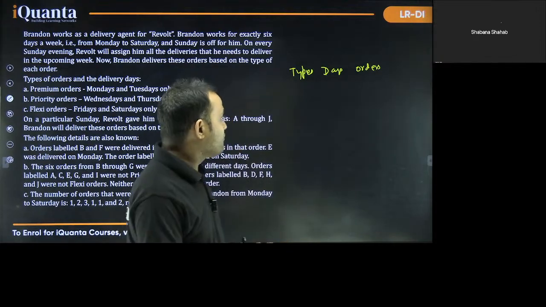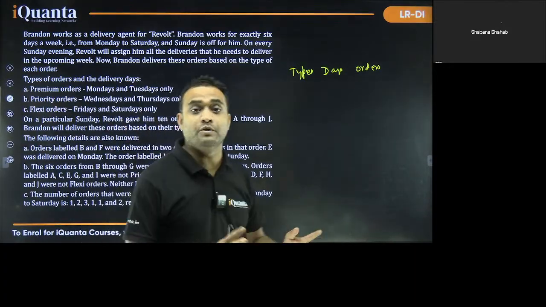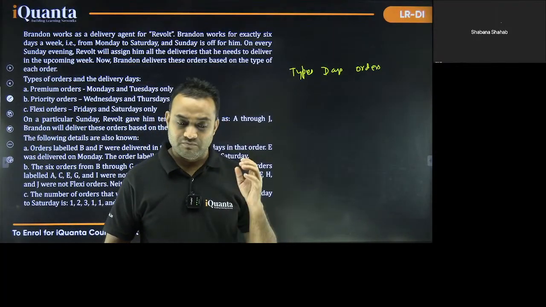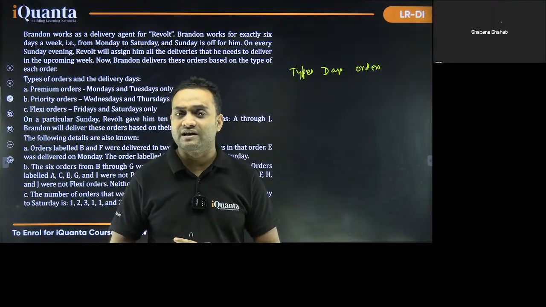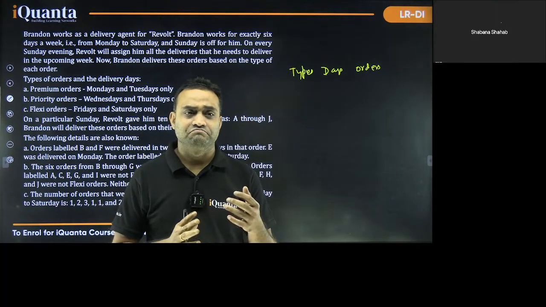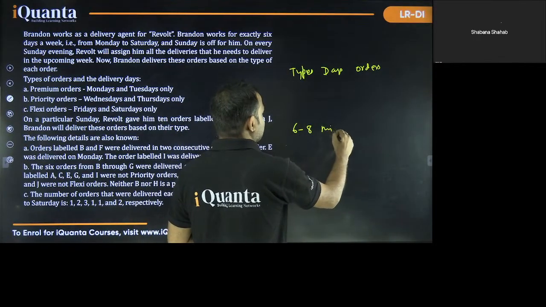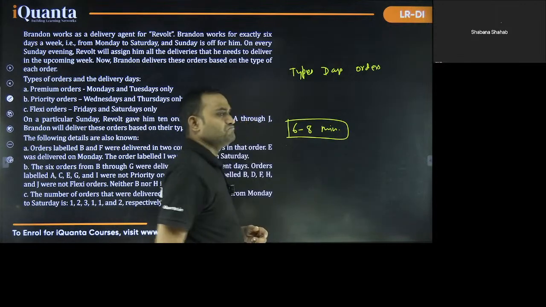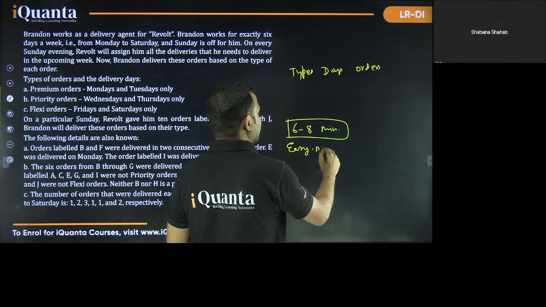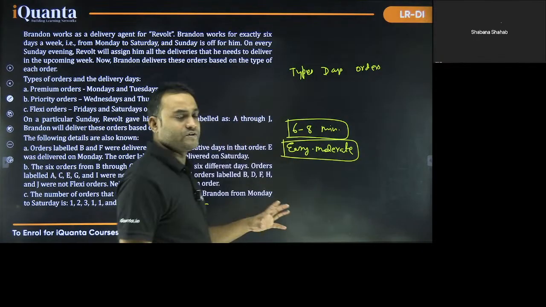And overall, as per the questions, we can also see that there are no ifs and buts, or cannot be determined, none of these types of options. So by reading this set and all the questions, you should get an idea that yes, I can solve this set if I give not more than 6 to 8 minutes. I won't say that this is easy, but this is also not moderate. So I will put it somewhere in between. So this is an easy to moderate level set, which you can definitely attempt.